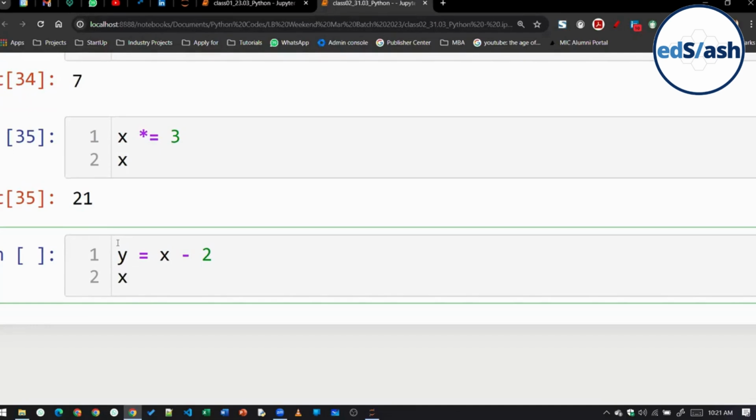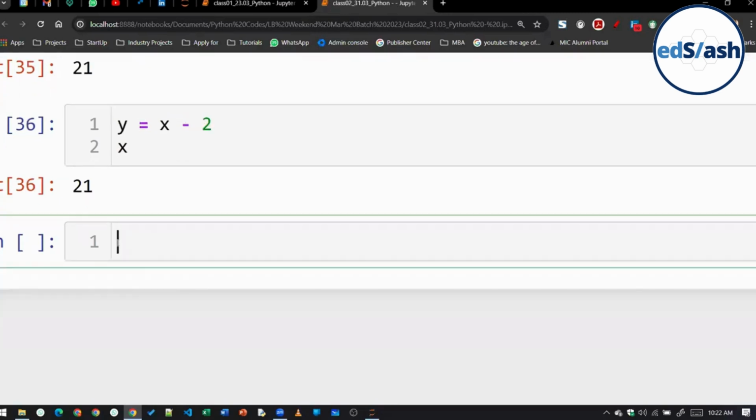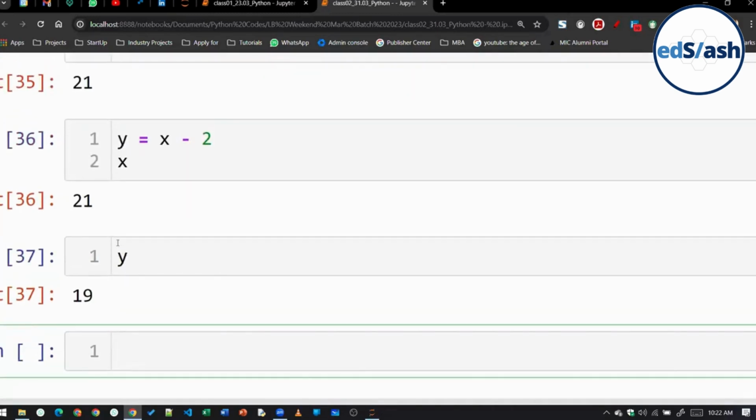I am not printing y. X is 21, right? So 21 minus 2 will be 20, 21 minus 2 will be 19. So 19 will be stored inside the y variable. I am not changing the x variable at all. X variable will still remain 21, but when we check y, it will become 19.